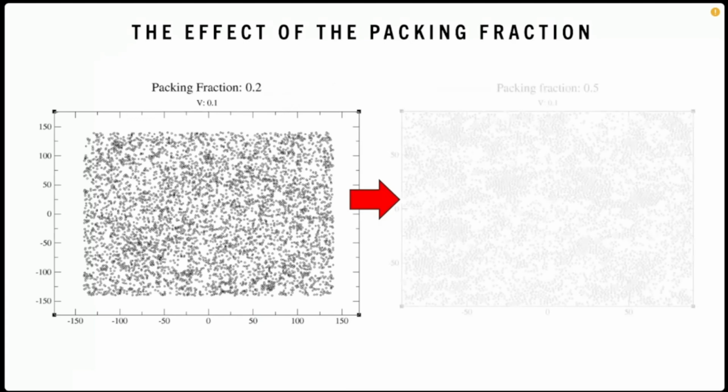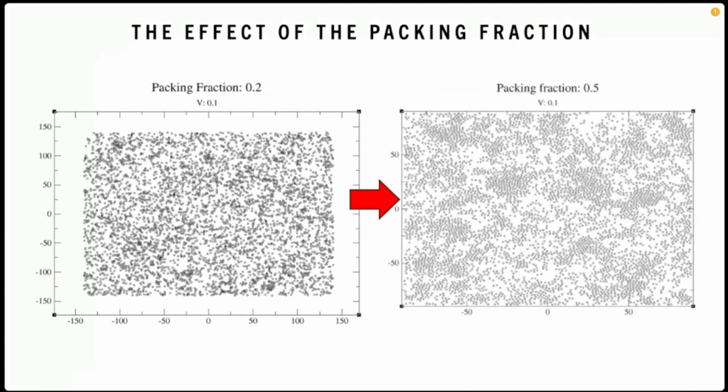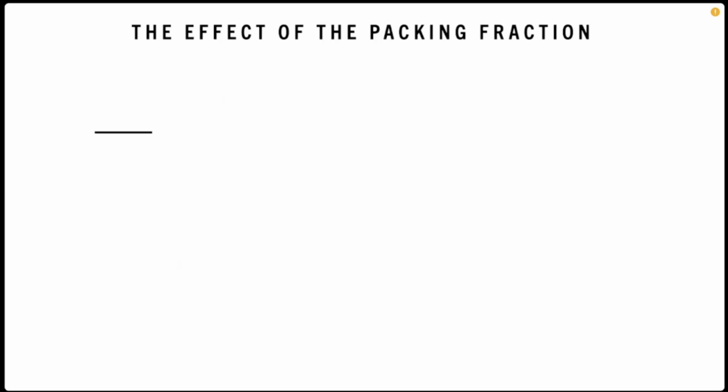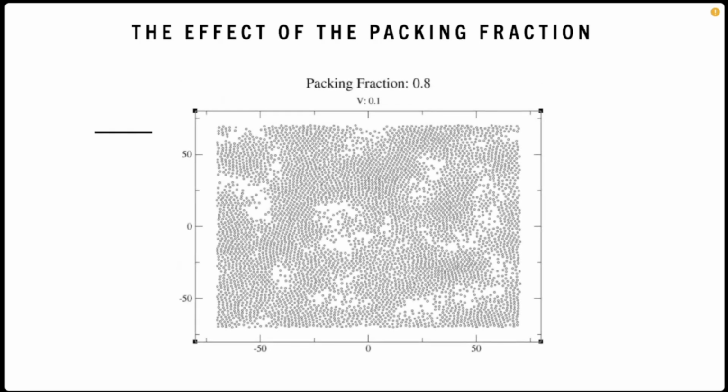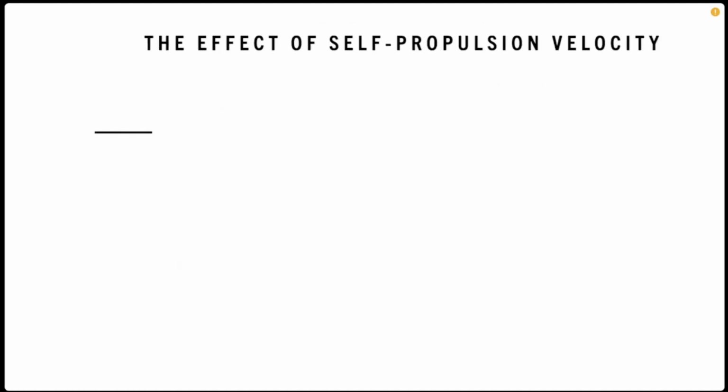When moving on to a packing fraction of 0.5, it can be seen that the system is trying to form clusters. This was an expected result as the packing fraction is not high enough to induce frozen state and also not low enough to leave too much space for the particles to move in, which would limit the formation of MIPS. An additional important observation to be made is the decreasing area when the packing fraction increases, which aligns with the given equation. The last packing fraction observed was 0.8, which is close to the packing fraction in which the frozen phase is expected.